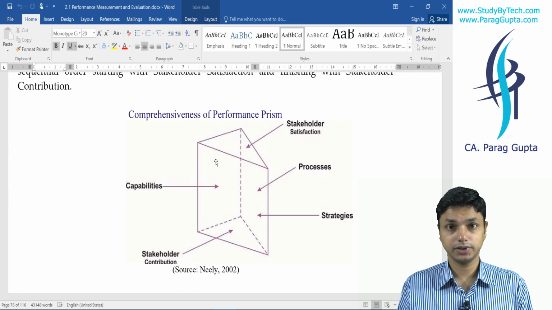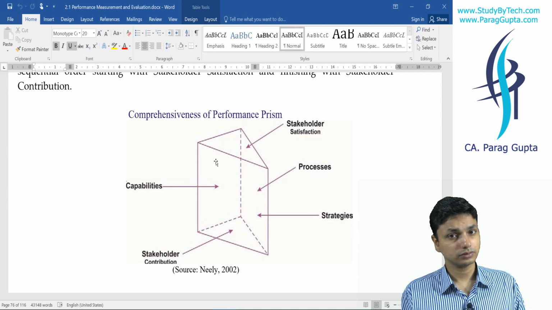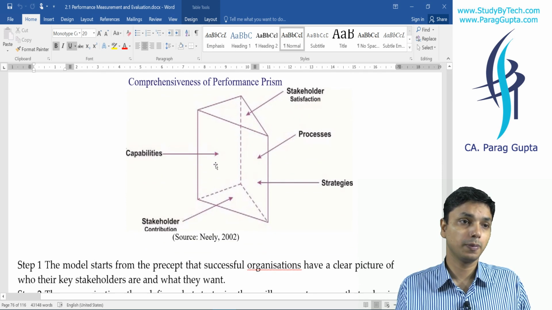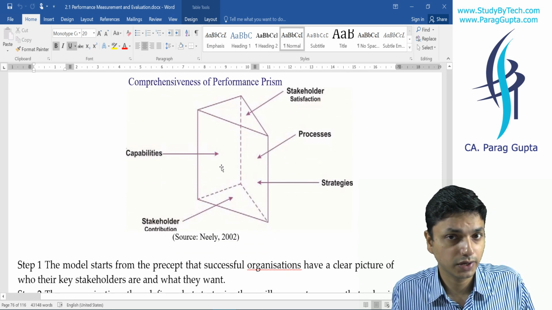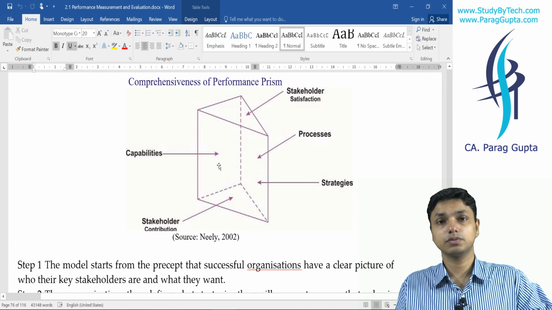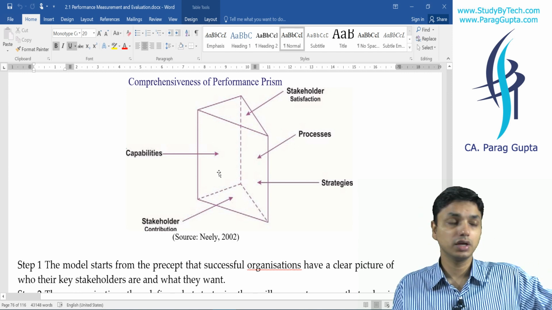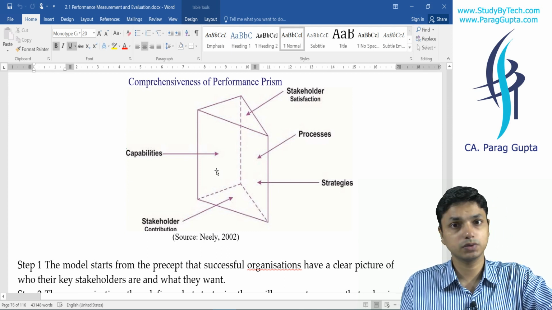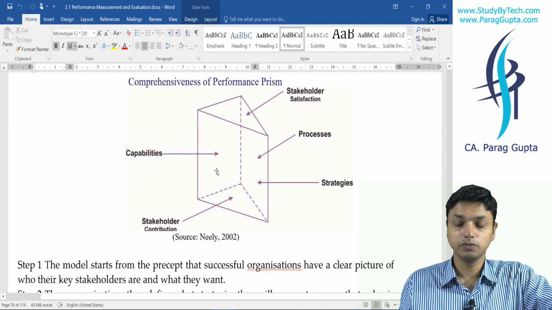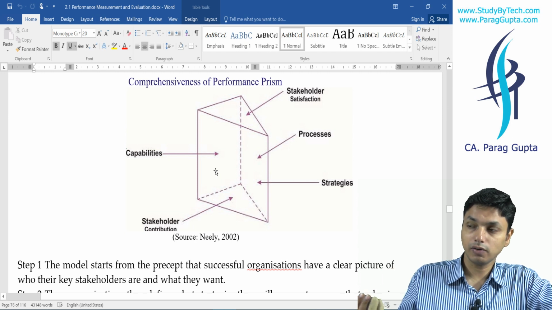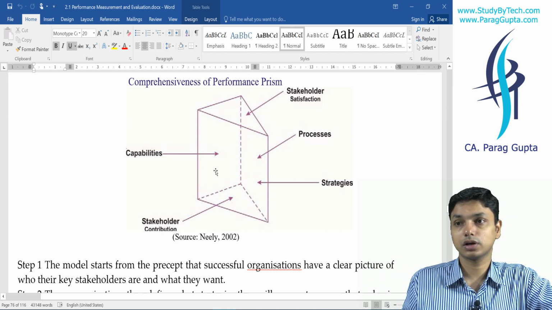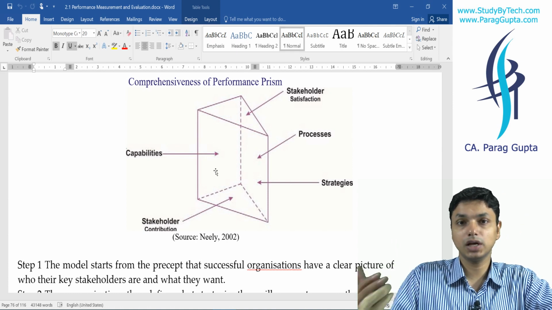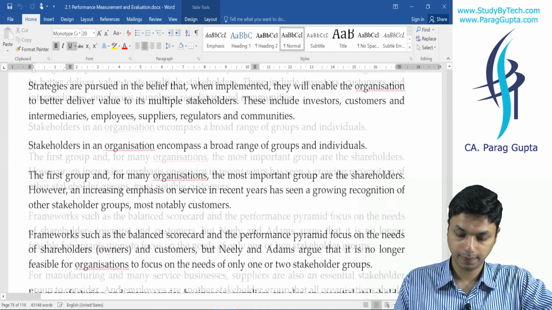Fourth thing, capabilities. And last, we also expect something back from our stakeholder. For example, we understand in customer profitability analysis that certain customers may not be beneficial to us, so we shall say no to them. They may be very big customers, but we shall say no. So we shall see what our organization shall have from the stakeholder and whether they are providing us the same thing or not, and if they are not providing, we shall say no to them.